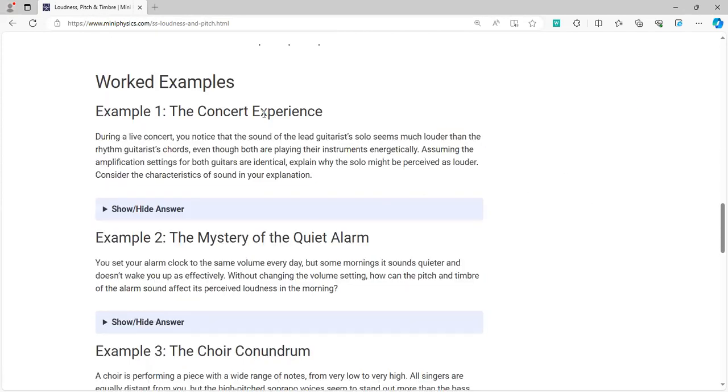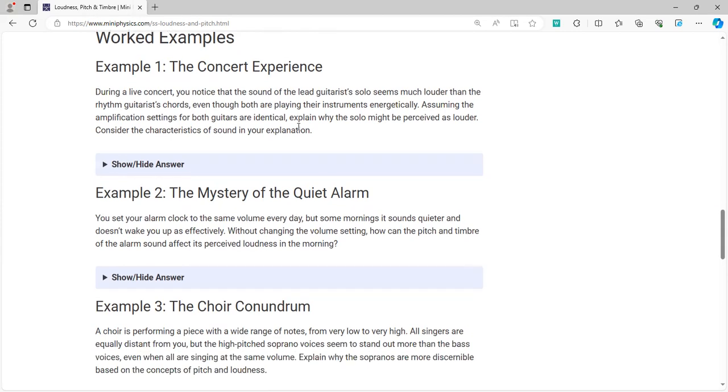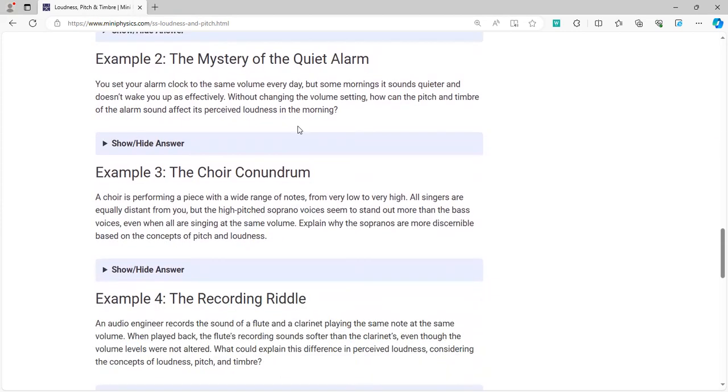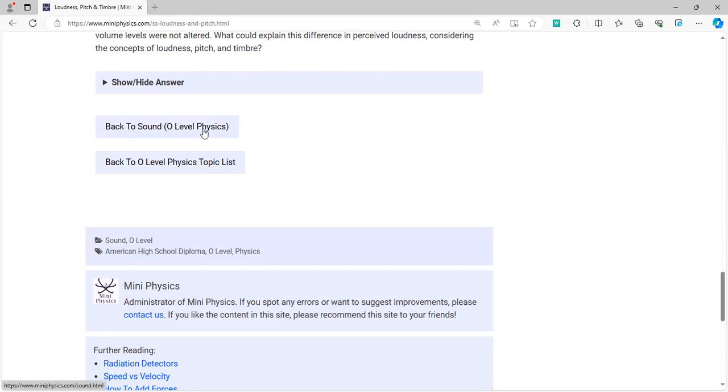So they talk about the concert. In the concert, the pitch of the sound is extremely high and the timbre is high as well. So the instruments which are being used are high bass. High bass means that they are perceived even louder than their amplitude already is.